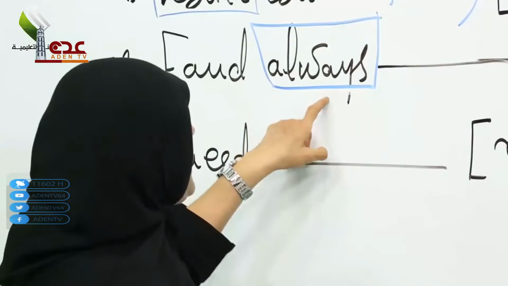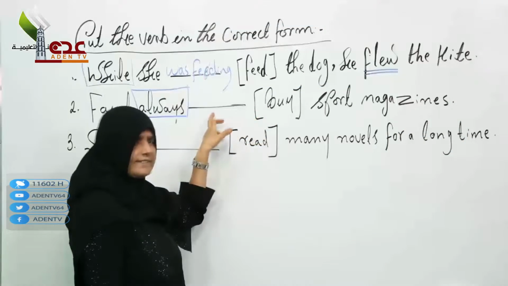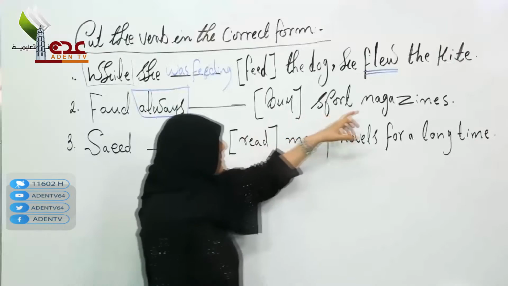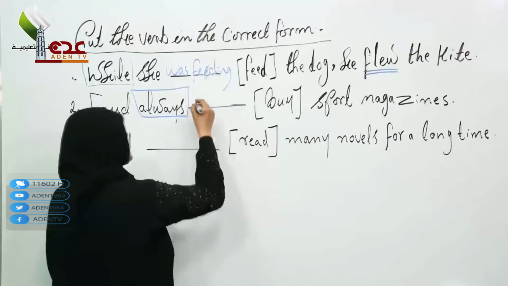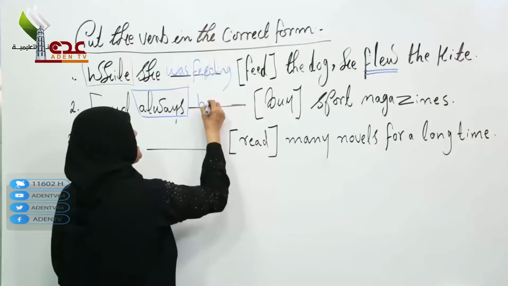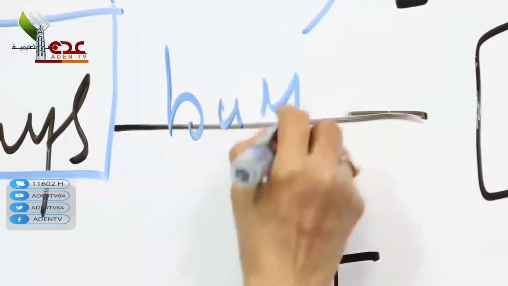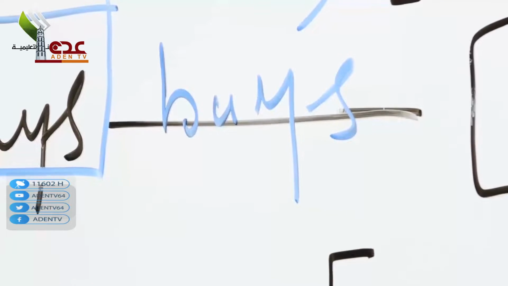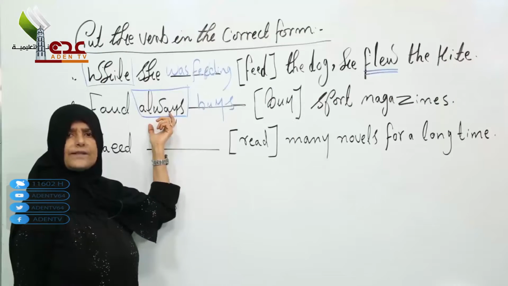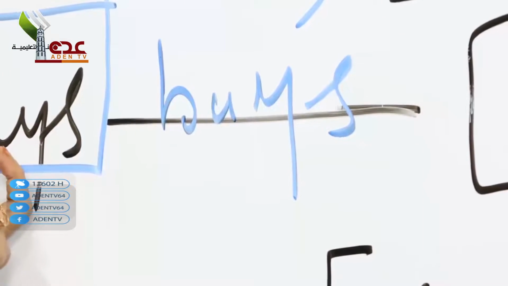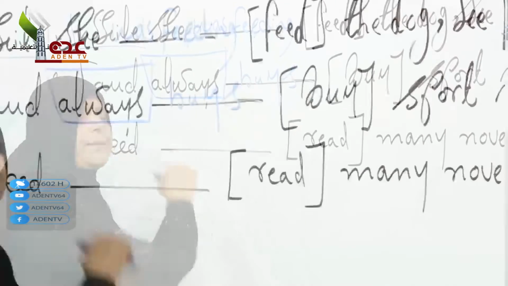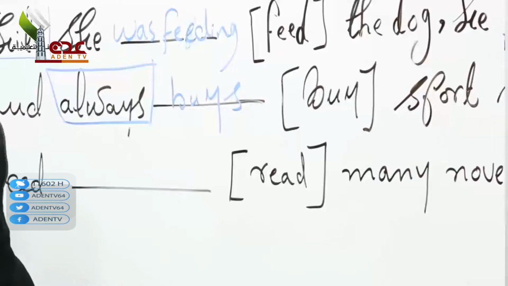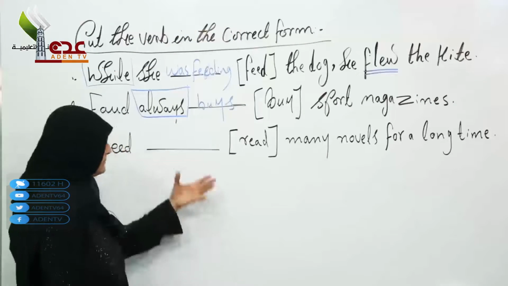Fuad always buy sport magazines. In this case, use the simple present. Why? Because we are talking about the word always. As we know, we use the word always in the sentence, put the verb in the simple present or present simple.